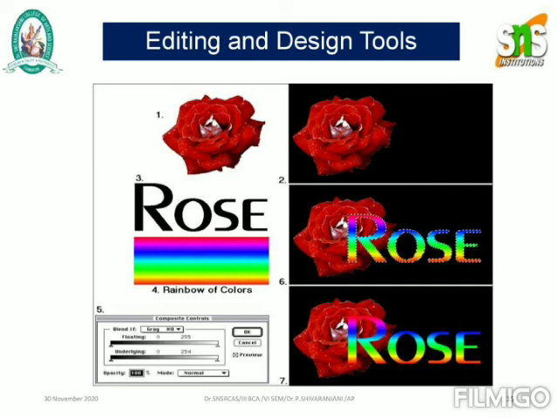Here this diagram will specify some of the steps which are used for the editing process. First you have to take the flower and place the particular image of the flower in the corresponding background. After that you have to select the content or the text to be placed on the particular background. I am selecting a text as Rose, and after that I will select the color for the particular text.